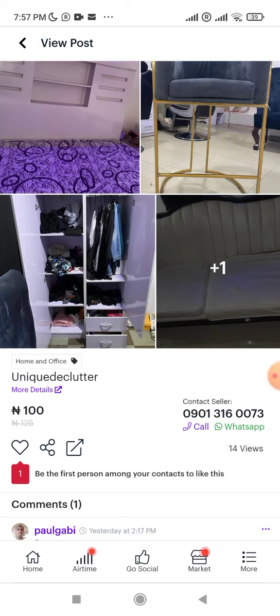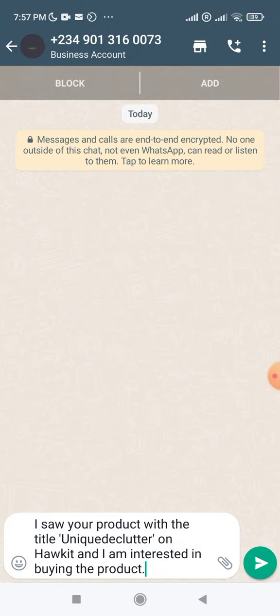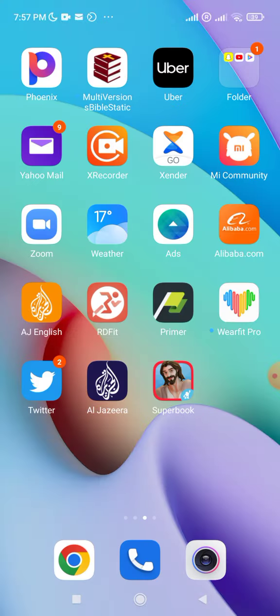So if I click on WhatsApp here, it will take me to the person's WhatsApp account straight. It will even give me an automated message to send to the person, saying that I saw their advert on Hawkit. I just click on send, and the person will know that I'm from Hawkit and I saw their advert on Hawkit. So to me, it's like my dream social media panel, something I would like to have in future.